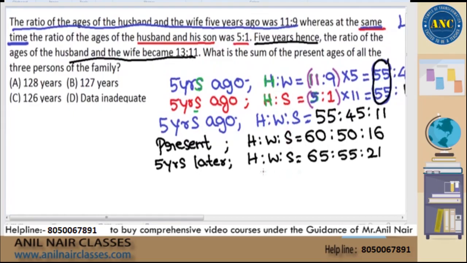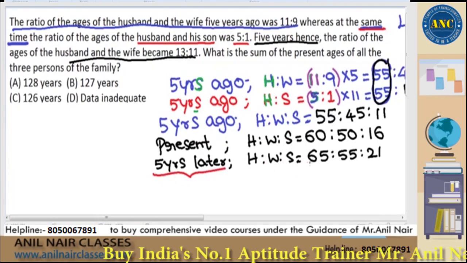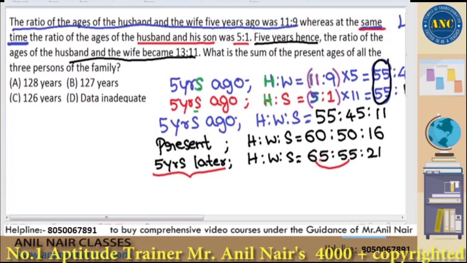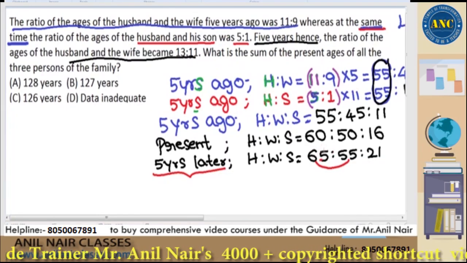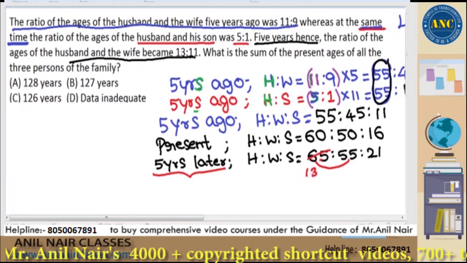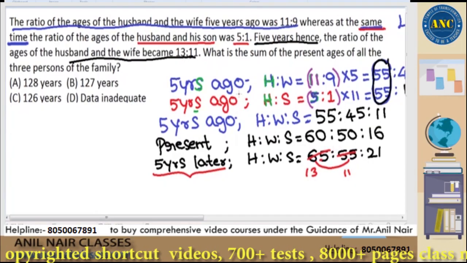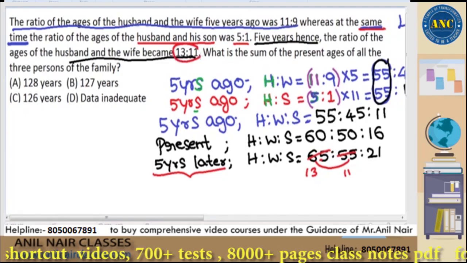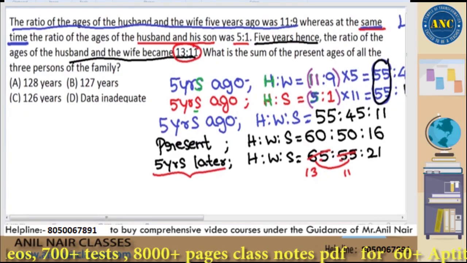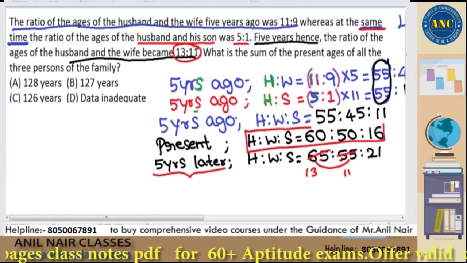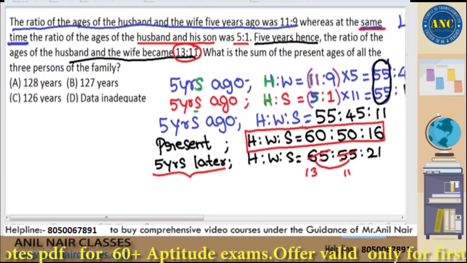Check it out. 5 years later, husband and wife ratio became 13 is to 11, it seems. 65 is to 55. Is it 13 is to 11? Yes. 13 fives are 65, 11 fives are 55. That means, because this statement is true, whatever values you have written as the present ages are also nothing but the actual values, right?